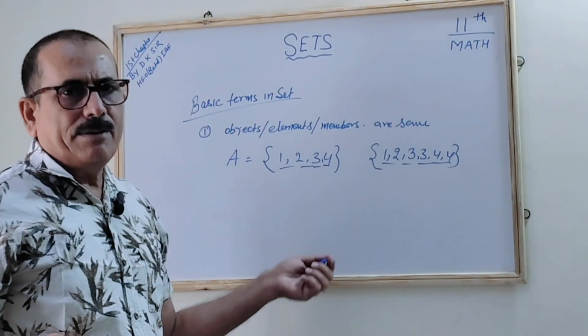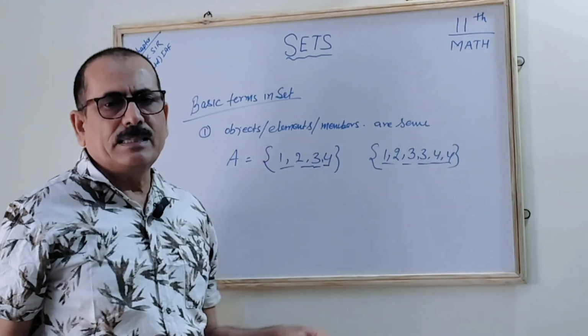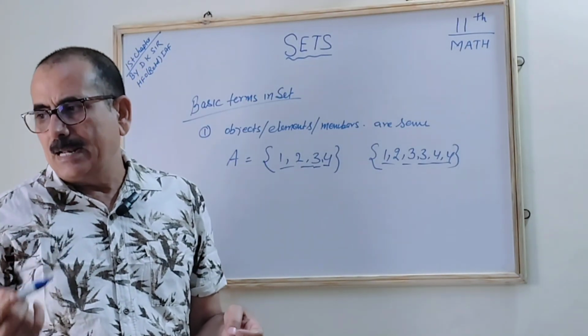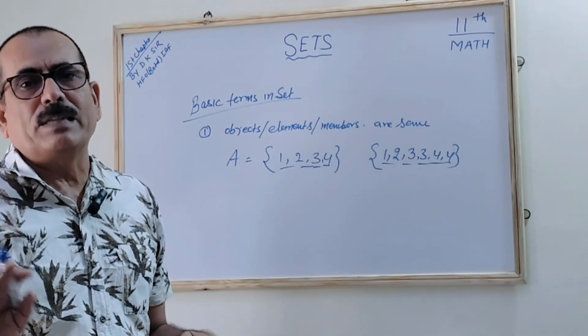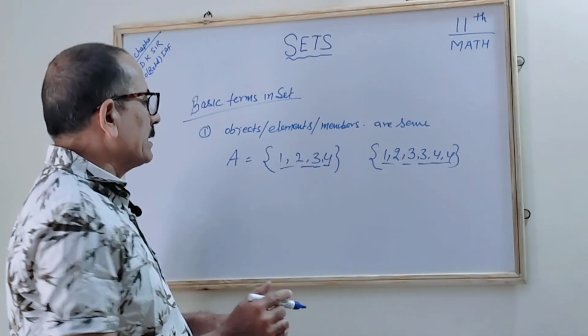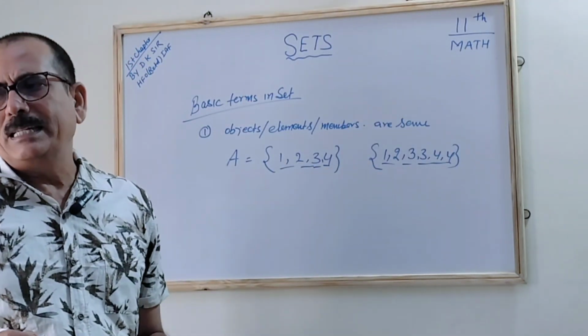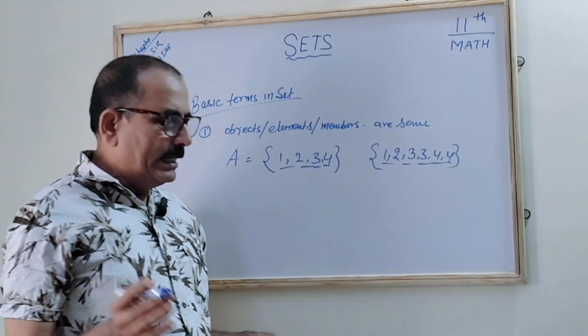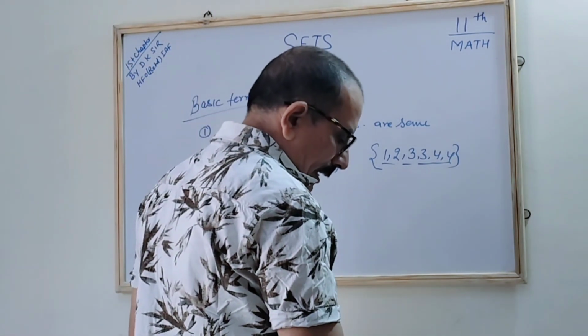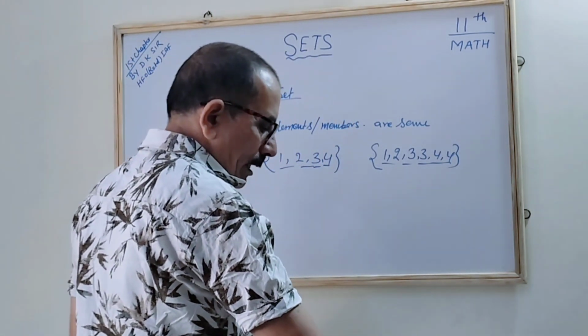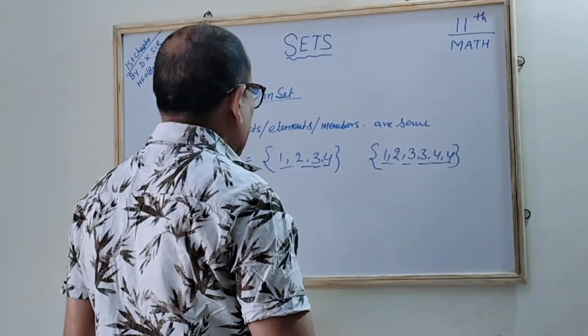It can be anything. So if there is a repetition, it doesn't make any difference. It is as good as if I am writing 1, 2, 3, 4 or you are writing 1, 2, 3, 3, 4, 4. So both the sets are the same.